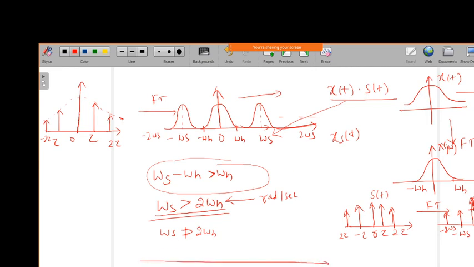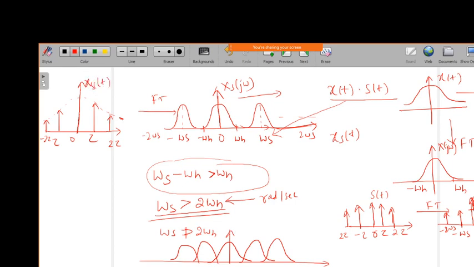The Fourier transform of the sampled signal will look like this, with multiple copies overlapping like this. This is the sampled signal Fourier transform, xs of j omega, and this is xs of t.